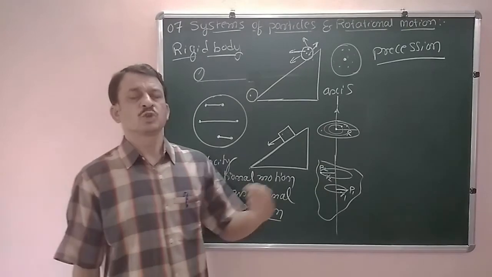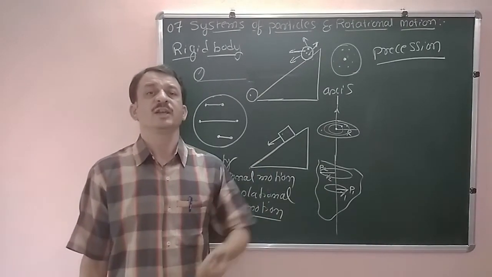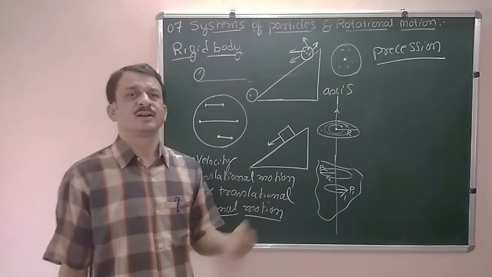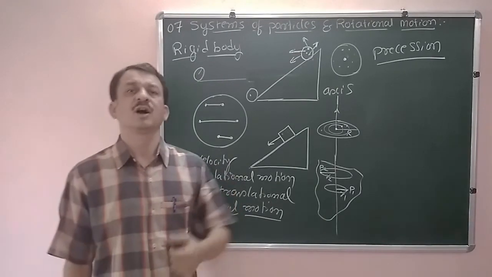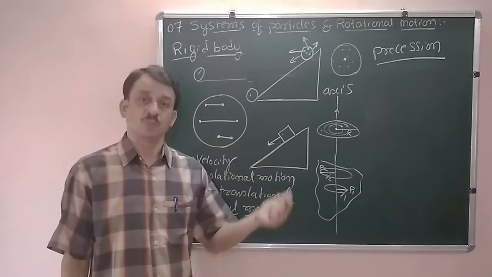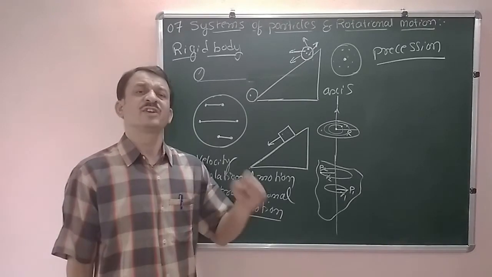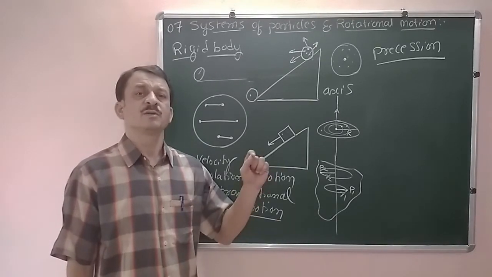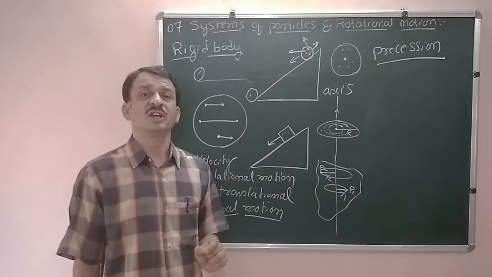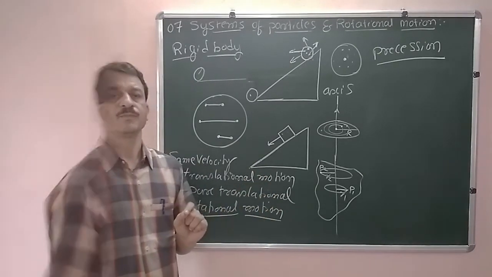Thus, the motion of a rigid body, which is not fixed or pivoted, is either pure translational or a combination of translational and rotational motion. Also, the motion of a rigid body which is pivoted or fixed is a rotational motion.